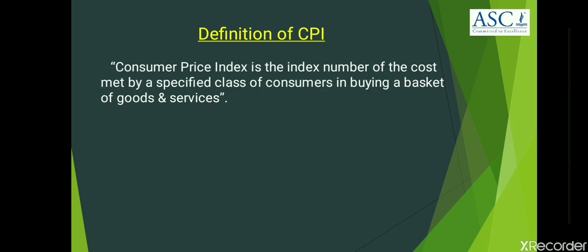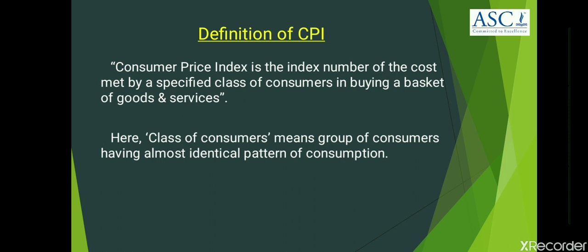Now, here is the definition of consumer price index. It is the index number of the cost met by a specified class of consumers in buying a basket of goods and services. Here, class of consumers means a group of consumers having almost identical pattern of consumption, mainly because of their income.